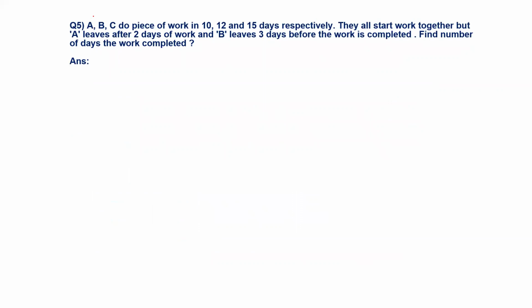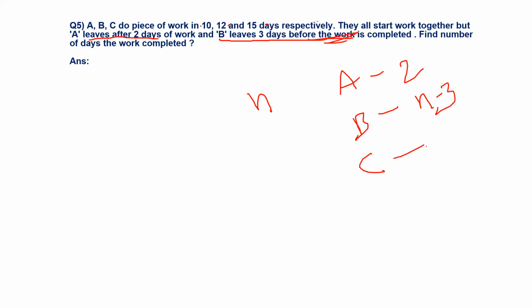Now observe this one. A, B, C can do a piece of work in 10, 12 and 15 days respectively. And they all started work together. But A leaves after 2 days. Means A worked only for 2 days. But B leaves 3 days before the work is completed. Let me take the total number of days they worked as n. So A worked for only 2 days, B worked for n minus 3 days because he left 3 days before the work ended, right? Now C will work the entire n days because there is no information related to C, right? So C worked for all the n days.